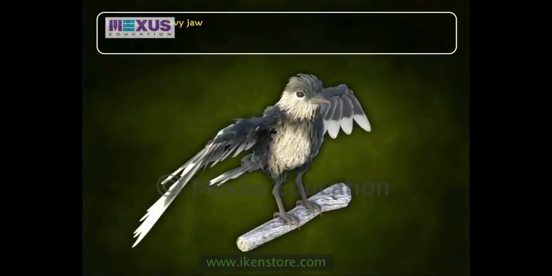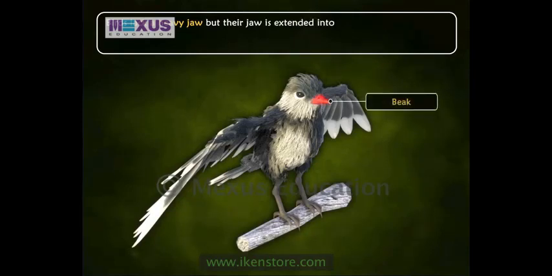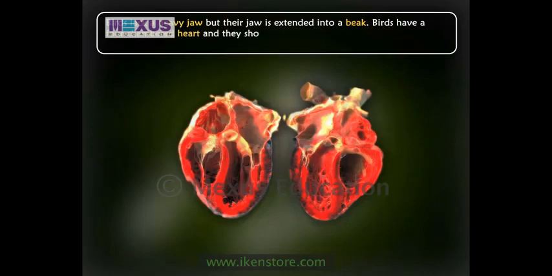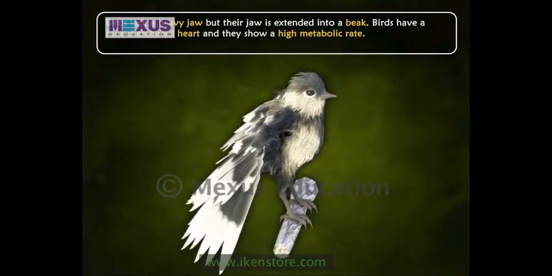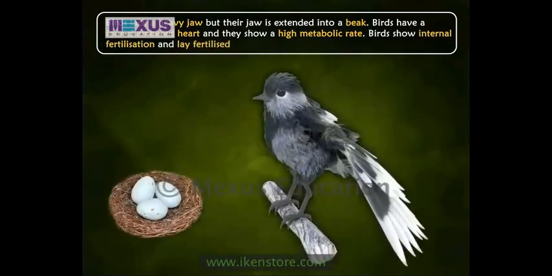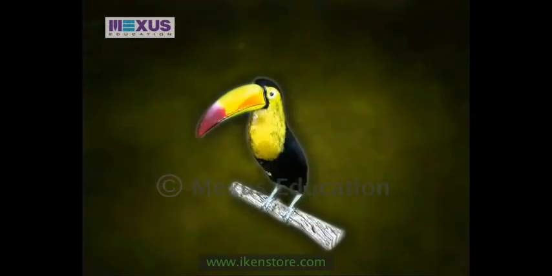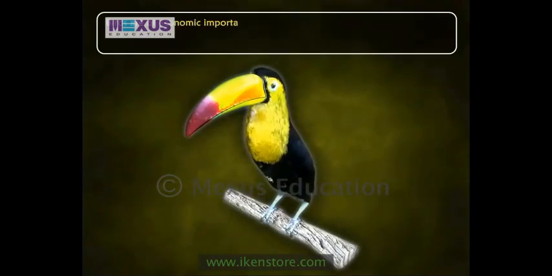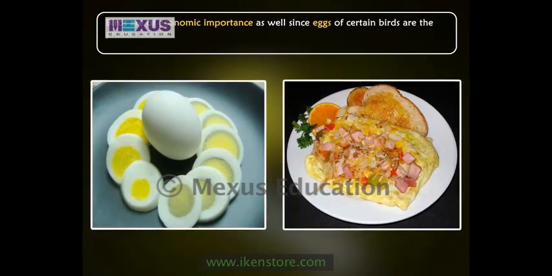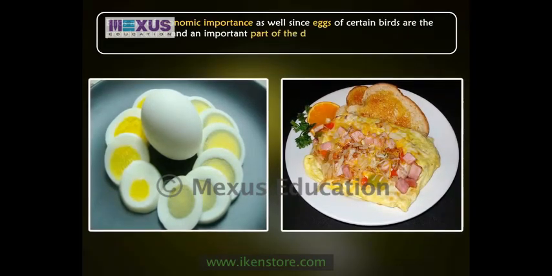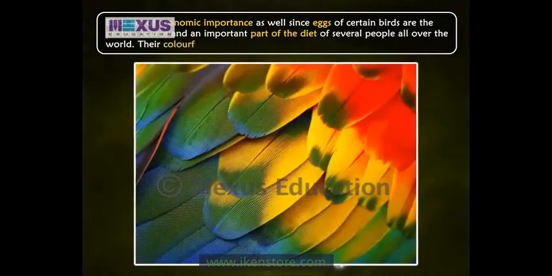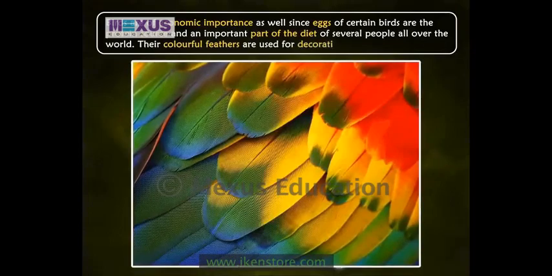Birds lack a heavy jaw, but their jaw is extended into a beak. Birds have a four-chambered heart, and they show a high metabolic rate. Birds show internal fertilization and lay fertilized eggs. Birds are of economic importance as well, since eggs of certain birds are the protein source and an important part of the diet of several people all over the world. Their colorful feathers are used for decoration purposes.